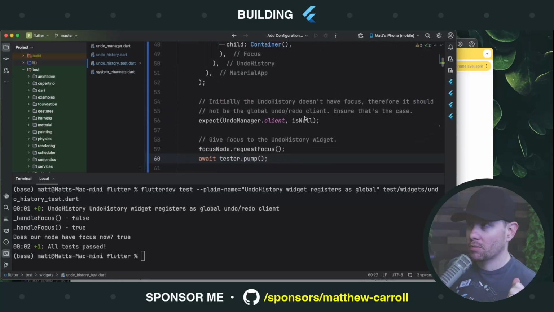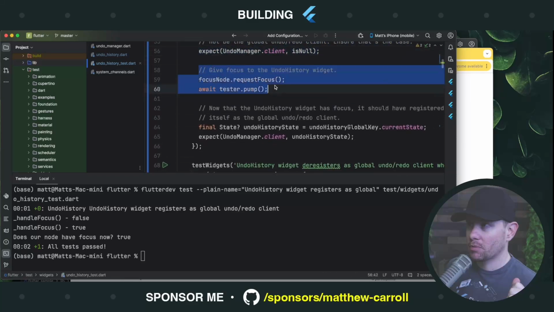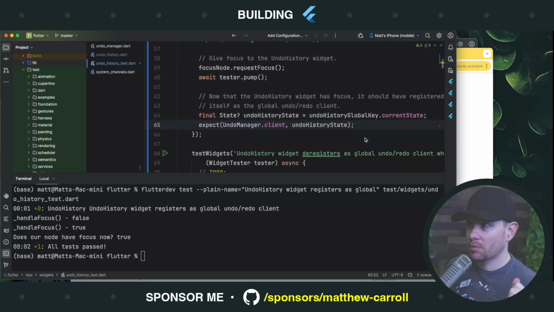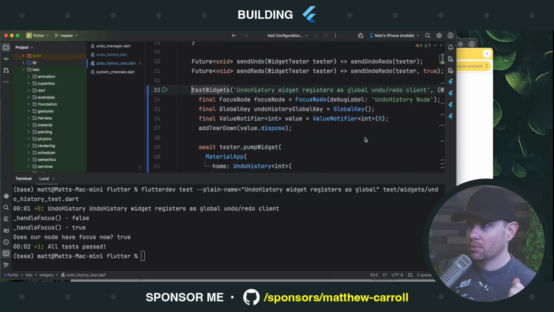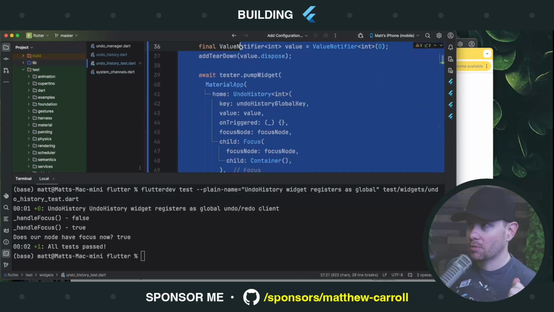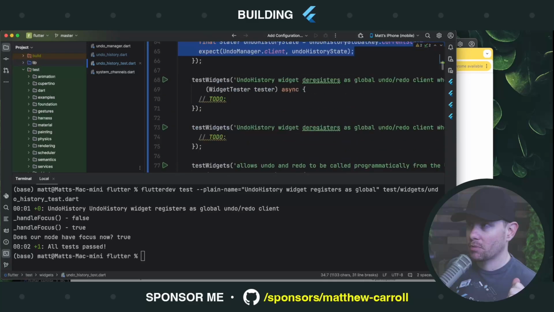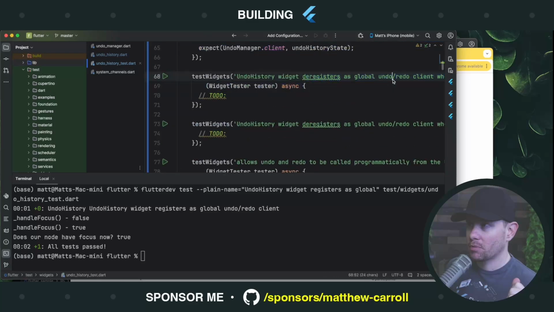Okay, so that's actually one test done. Initially, we're not registered. Then we request focus. Then we are registered. Then there's the next test, which I think we can make it fail because I think there actually will be a bug here. Our second test says deregisters when it loses focus.